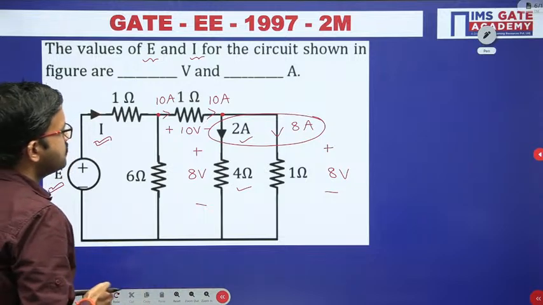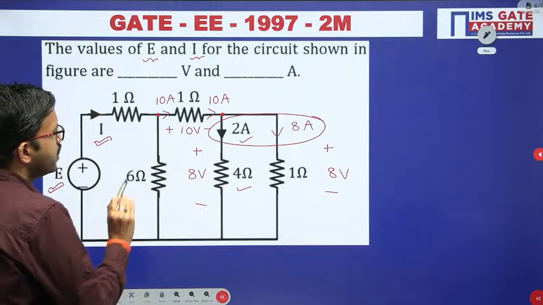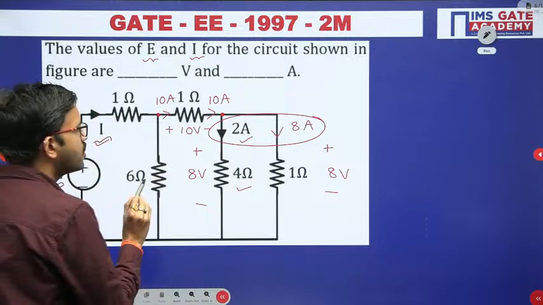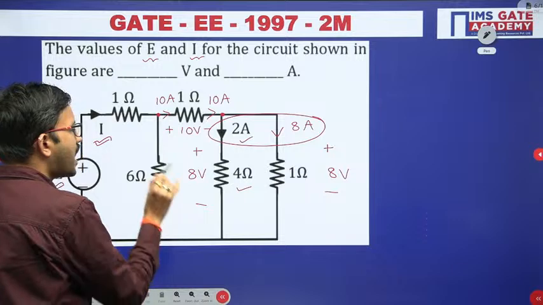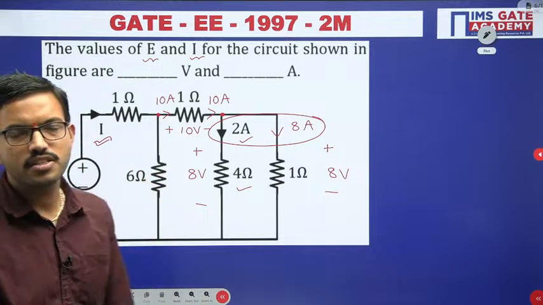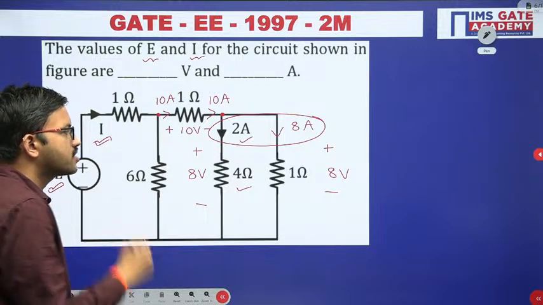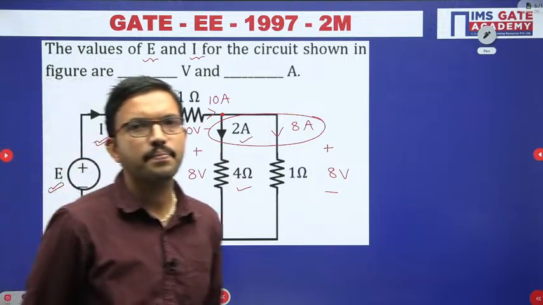Now you can observe, here you are having 6 ohm resistor, 6 ohm resistor. All of you give a try, how much voltage are we having across the 6 ohm resistor? All of you give a try.